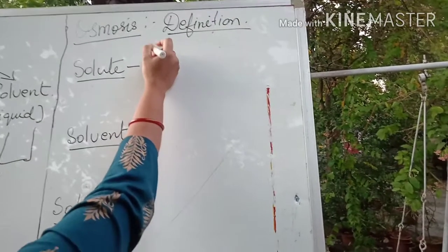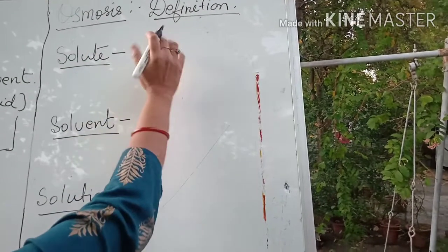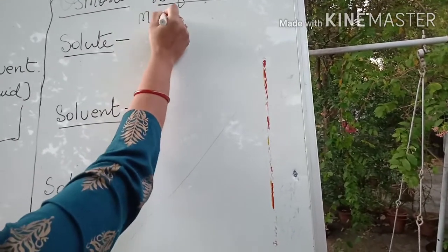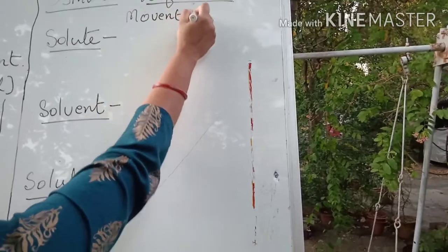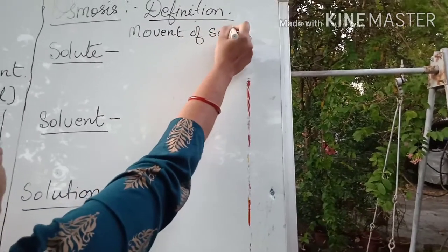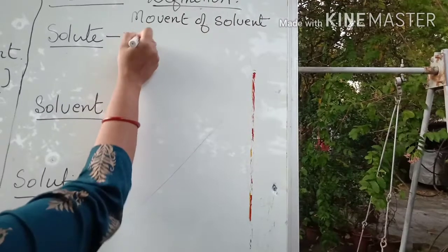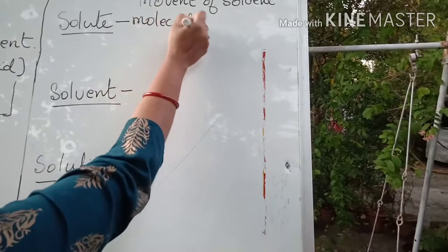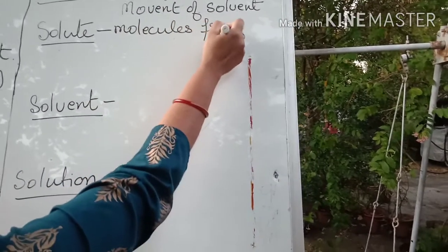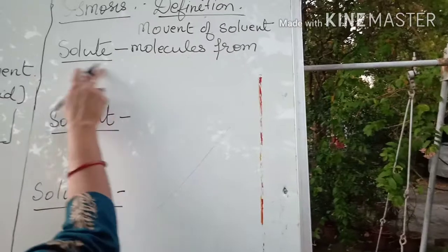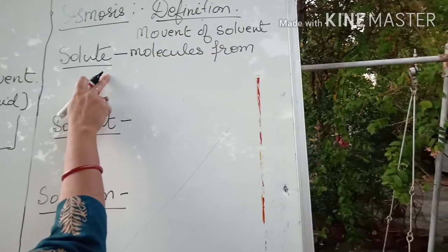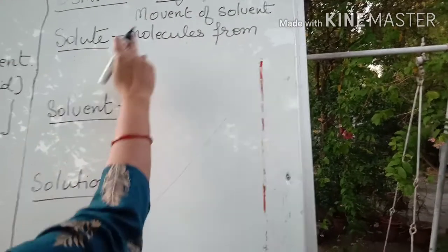Now what I will write here in sentences: movement of solvent molecules from. When I am taking into account the term solute, what will I write?